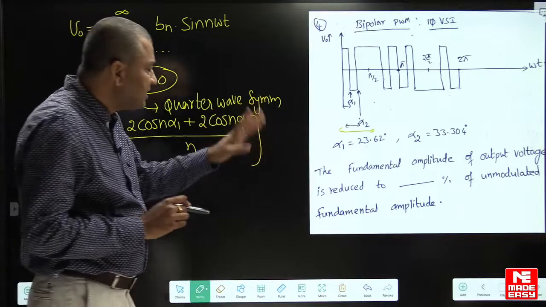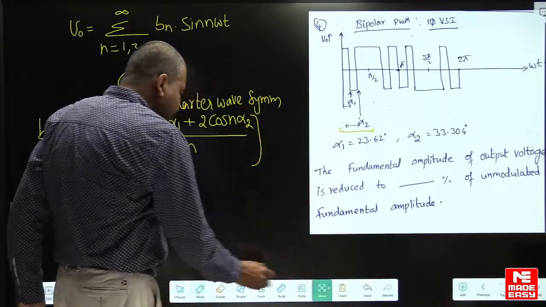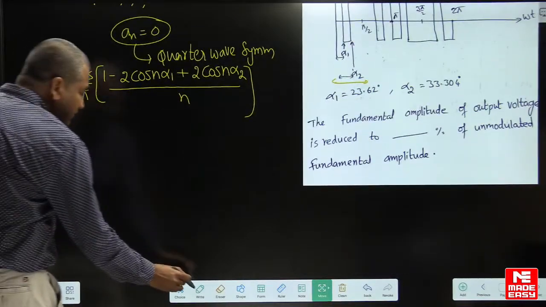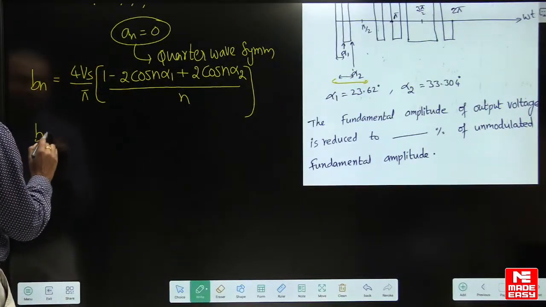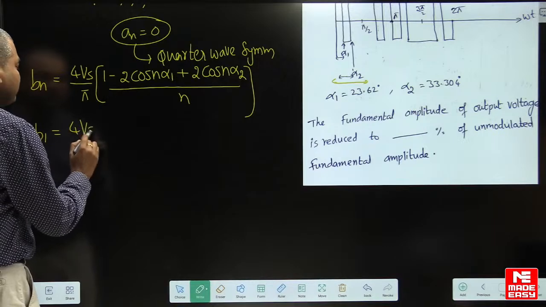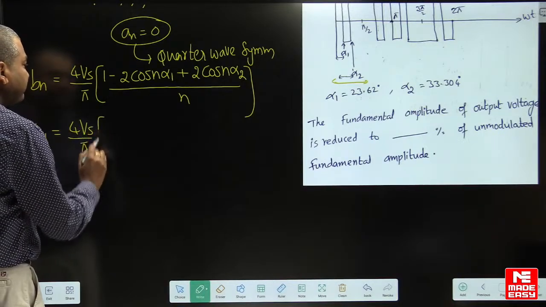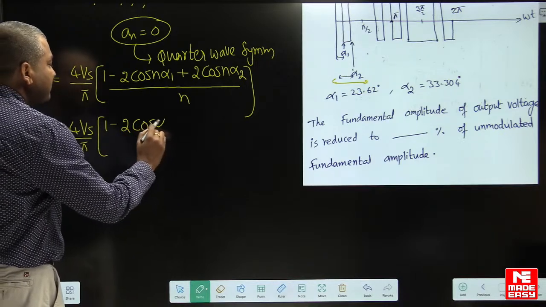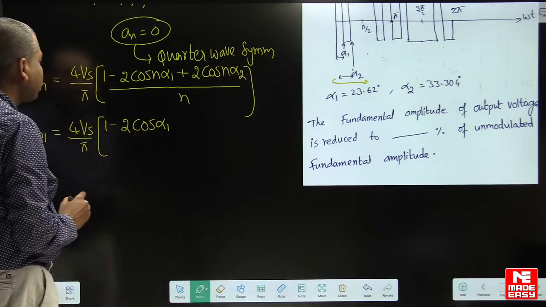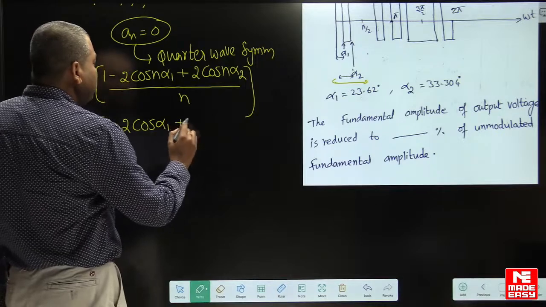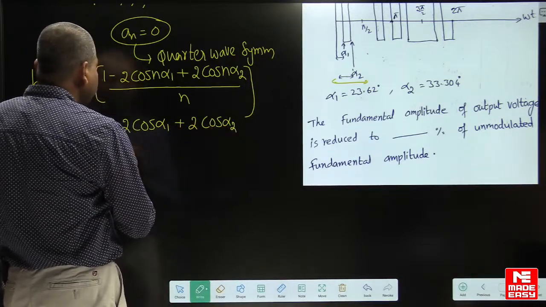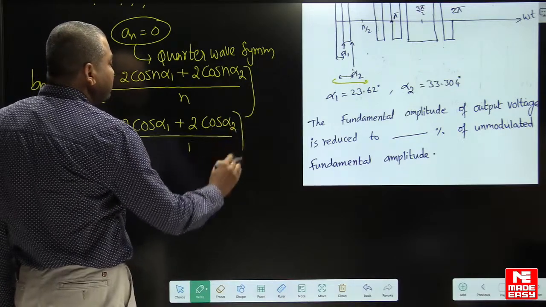Now I want the fundamental amplitude here, so find out the value of B1. B1 is 4 into Vs by pi into [1 minus 2 into cos of alpha 1 plus 2 into cos of alpha 2] by 1, substituting n is equal to 1.